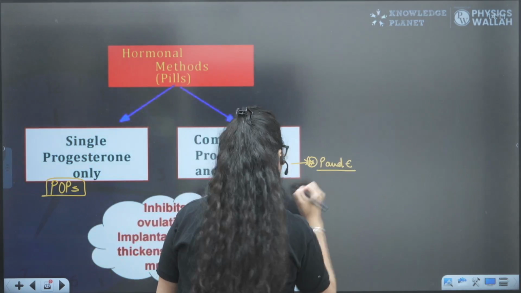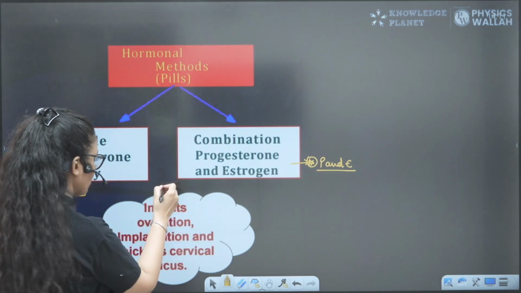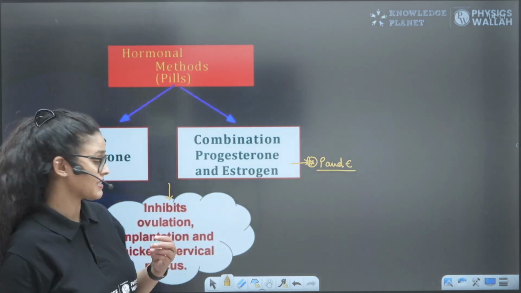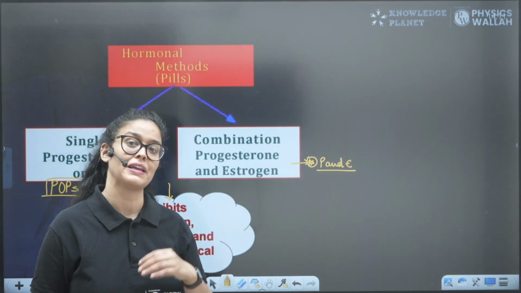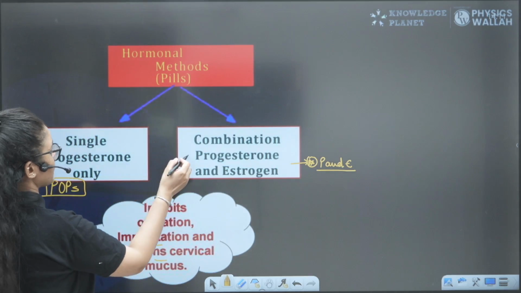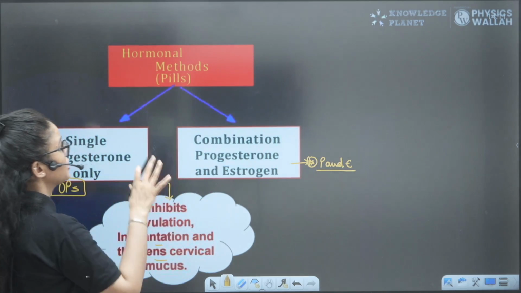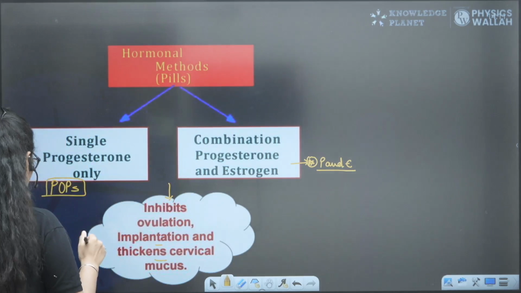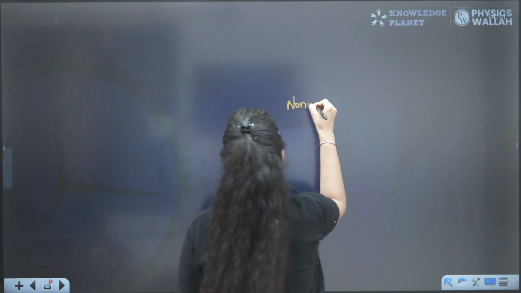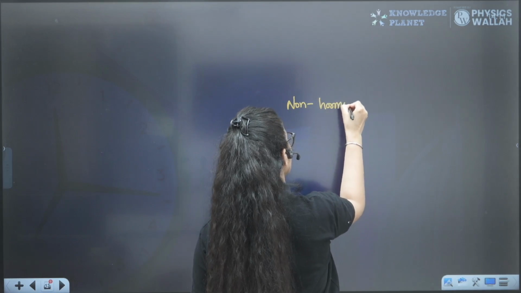Both hormones will inhibit ovulation and implantation. They also make the cervical mucus so thick that it prevents the entry of sperm into the female reproductive tract. This is how exactly the hormonal pills work. The other pills are non-hormonal.